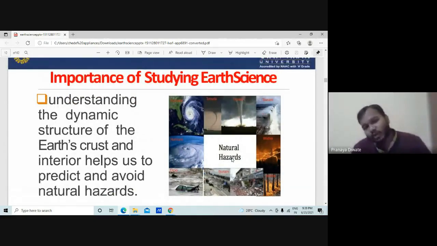What is the importance of studying the earth sciences? The importance is to have an understanding of the dynamic structure of the earth and its interior, which helps us to predict and avoid natural hazards. What natural hazards do we have? Landslides, wildfires, hurricanes, tornadoes, tsunamis, floods, and so on.